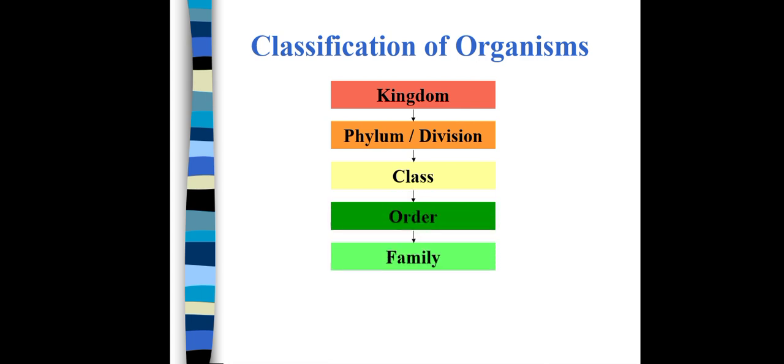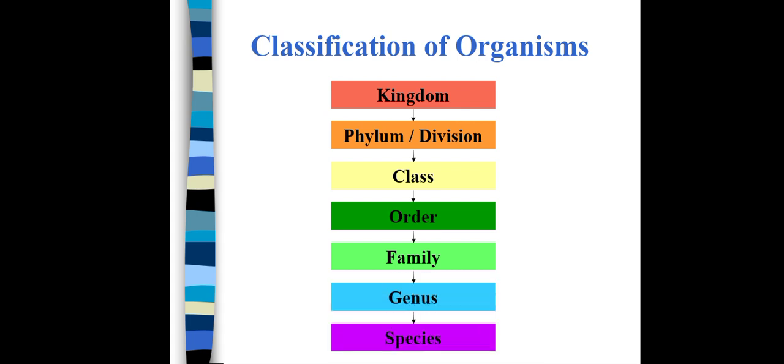Organisms are classified into 6 different groups or classes. First one is the kingdom, which is the largest group of organisms. It is further divided into phylum or division. Then come class, order, family, genus, and species. Species is the smallest group and it will help to identify an organism.